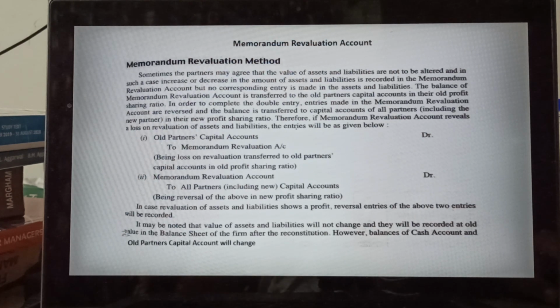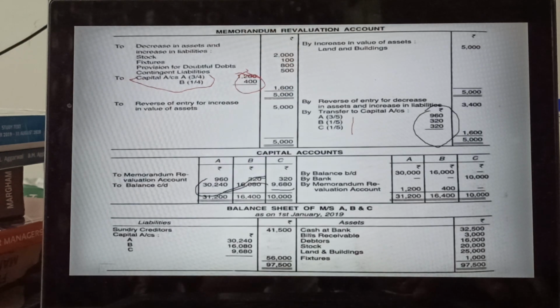The partners may agree that the value of assets and liabilities are not to be altered, and in such a case, increase or decrease in the amount of assets and liabilities is recorded in the memorandum revaluation account, but no corresponding entry is made in the assets and liabilities, and the balance of revaluation account is transferred to the old partners' capital in their old profit sharing ratio. So that's why you need not create a journal, only this journal you will create. Okay, and this is the thing. So thank you for listening to me.